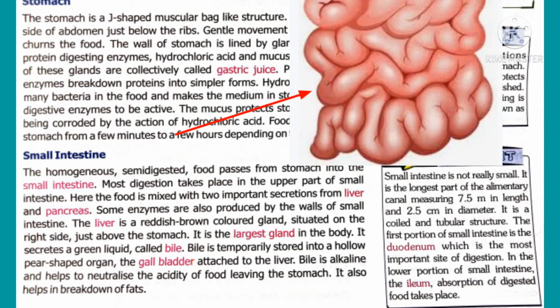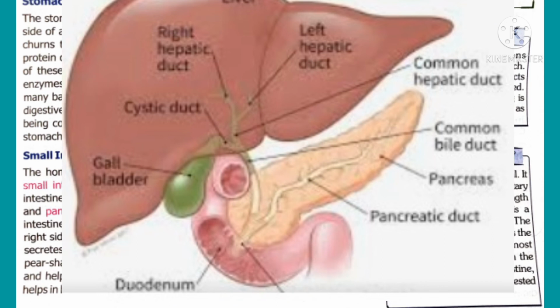Next comes the small intestine. Semi-digested food passes from the stomach into the small intestine. In the small intestine, the food is mixed with two important secretions from two different organs, the liver and pancreas. The liver is a reddish brown colored gland which is situated on the right side, just above the stomach. It is the largest gland in our body. Liver secretes the green colored liquid called bile.